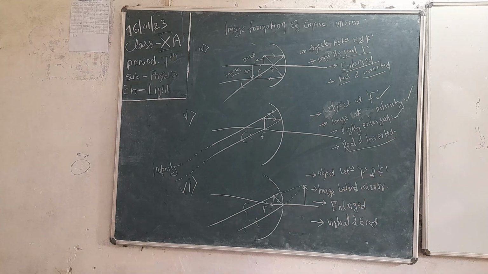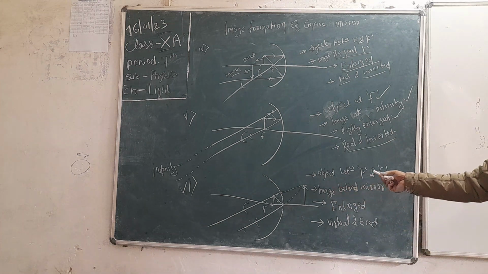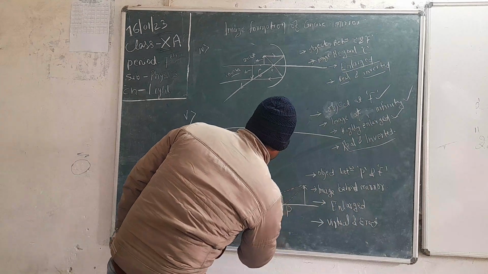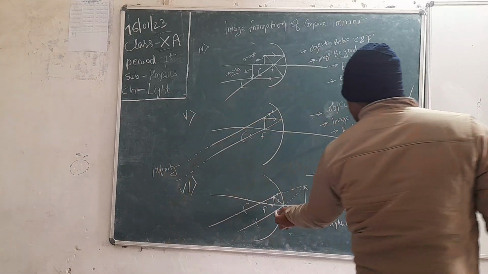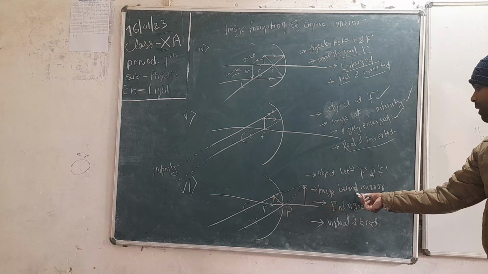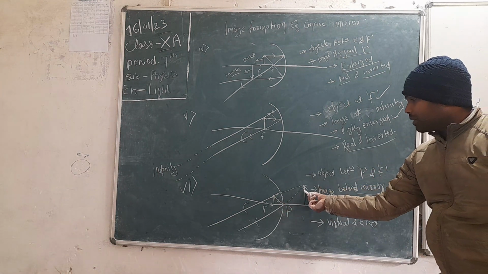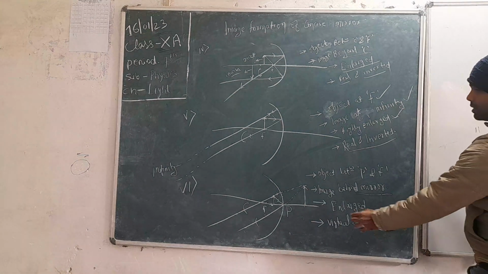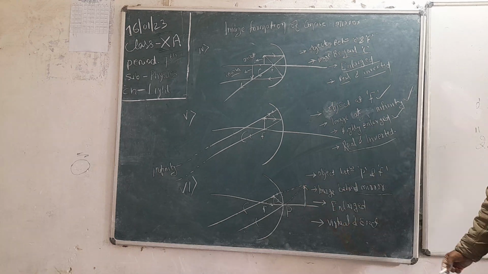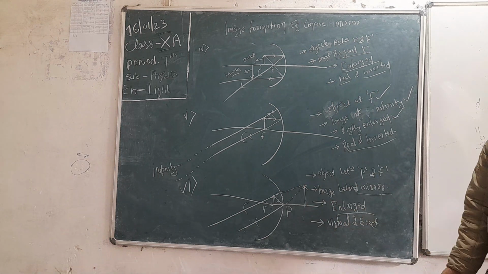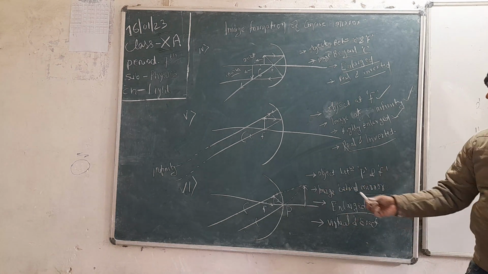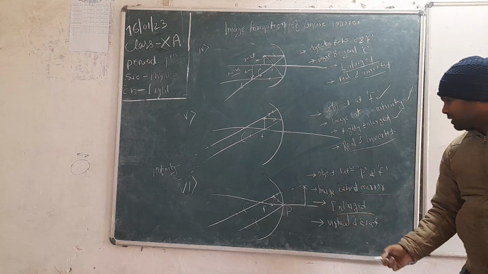Okay. In the last case, in the sixth case, if the object is between pole and focus, the image is formed behind the mirror, and it is also enlarged. You can see the object size is very small and the image size is large. So we can say the image is enlarged, and this is a virtual image, as the image is being formed at the back of the mirror. So this is called virtual image, and it is erect.